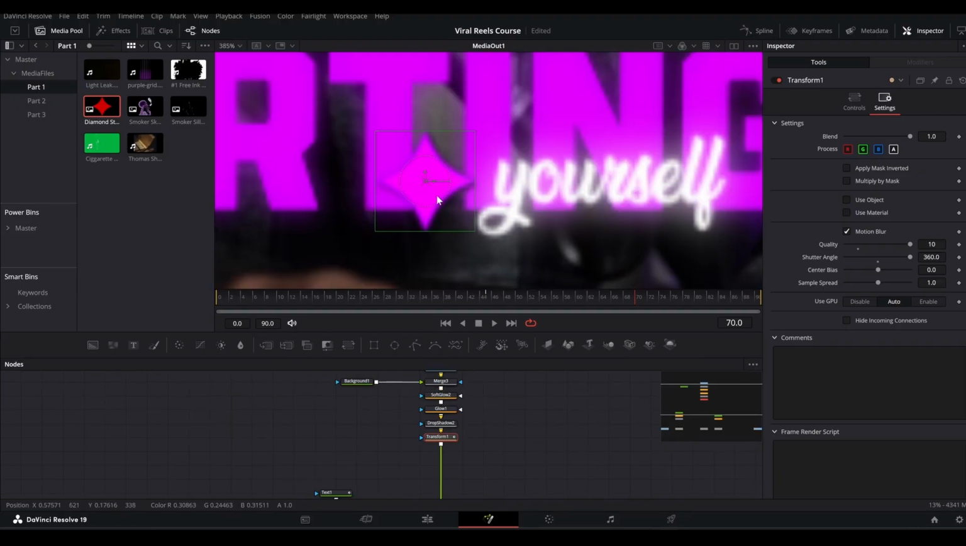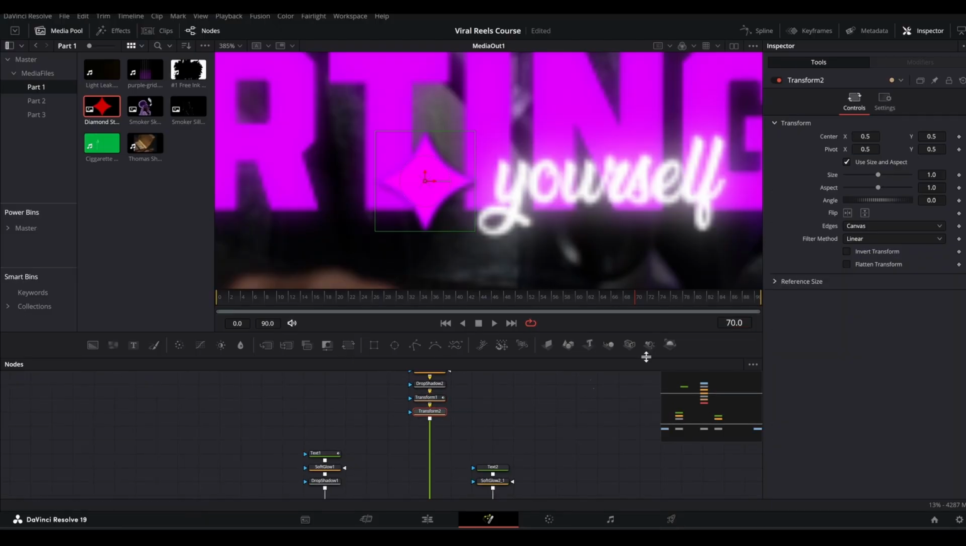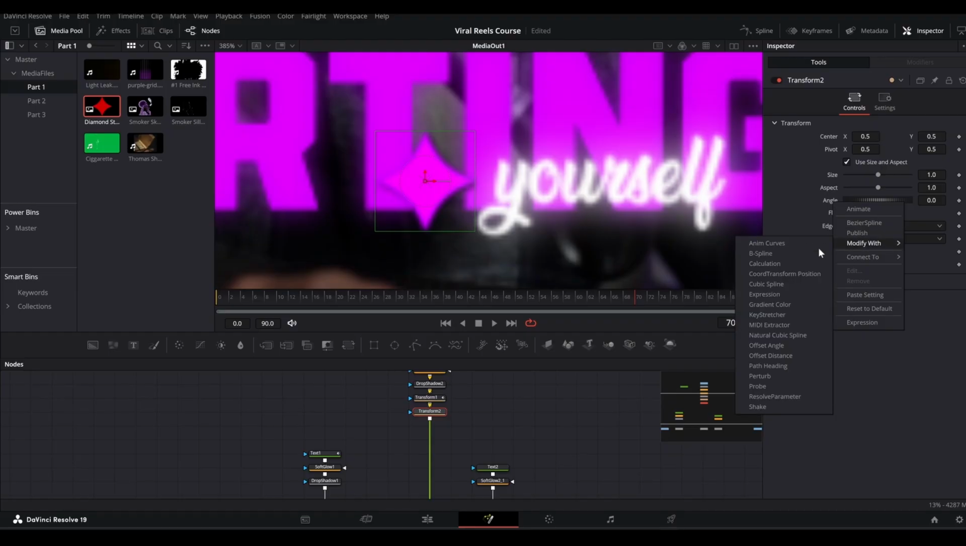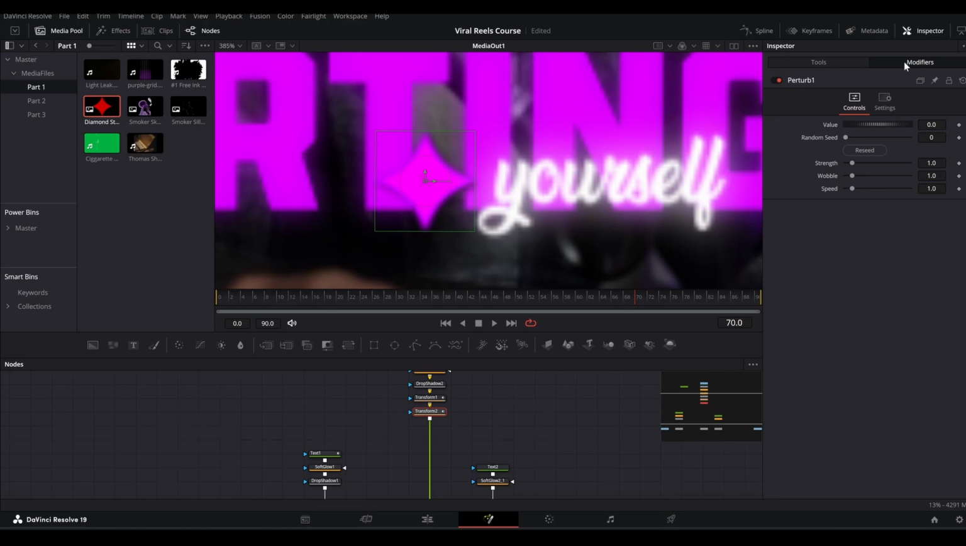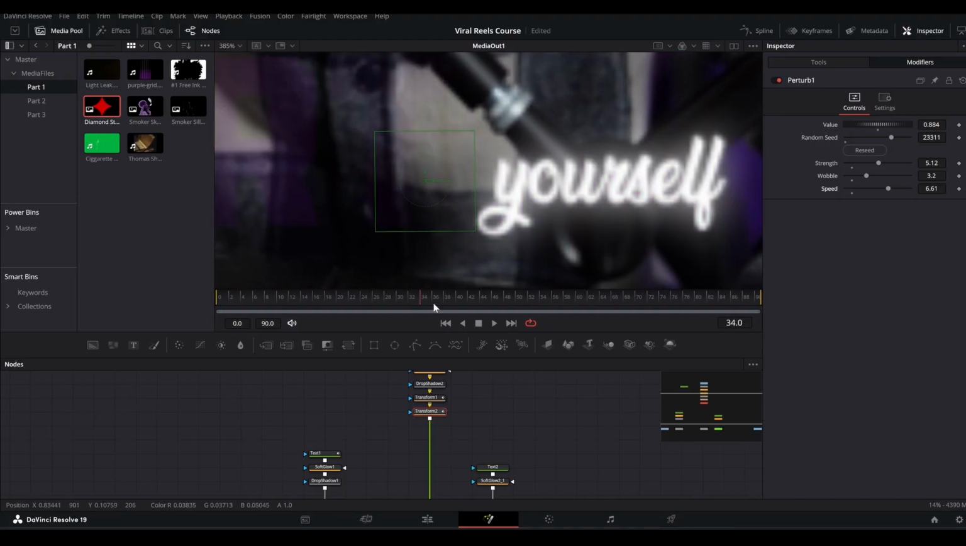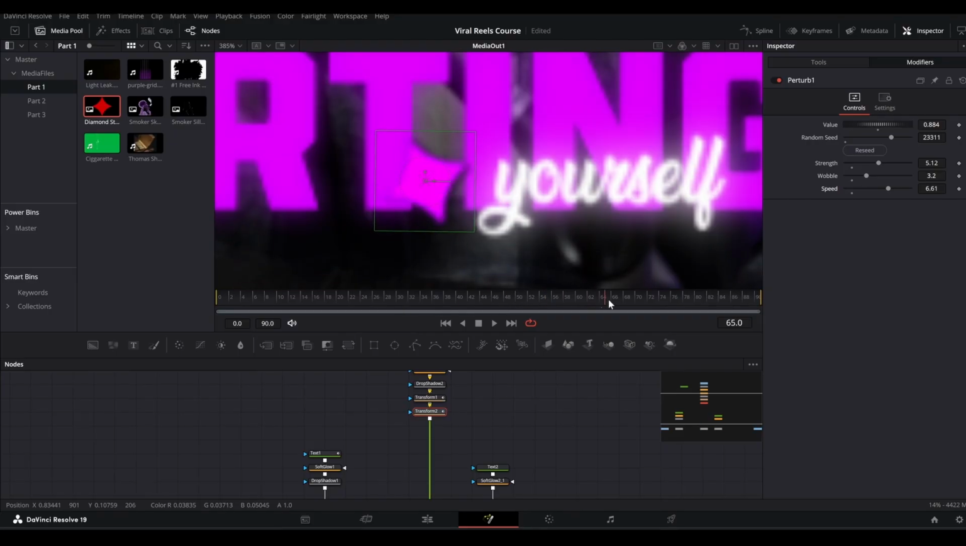So we need this star to move throughout the composition. So for that, I will add another transform node here, and on the angle, right click here, and then go to modify with, and then select perturb. All right, and then you can go to the modifiers, then select the value, strength, wobble to something random, and then reseed. So it's gonna shake throughout the composition. I will increase the strength, the value, the wobble, the speed, everything. So you can see it wobbling, it's moving throughout. All right, this is how you use modifiers.